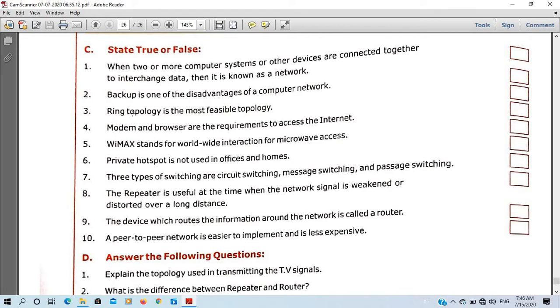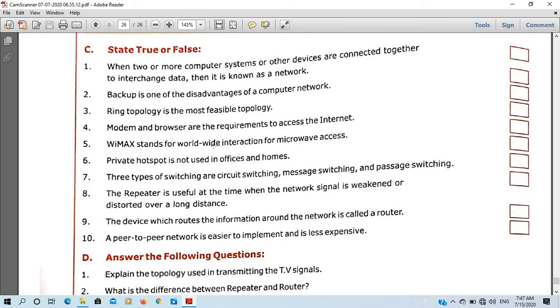Now 3 number, ring topology is the most feasible topology. So ring topology, as you know, is not the most feasible. The most feasible topology is mesh topology. So 3 number is also false. Next 4 number, modem and browser are the requirement to access the internet. It is true because the modem brings the internet connection and the browser helps in browsing the internet. So 4 number is true.